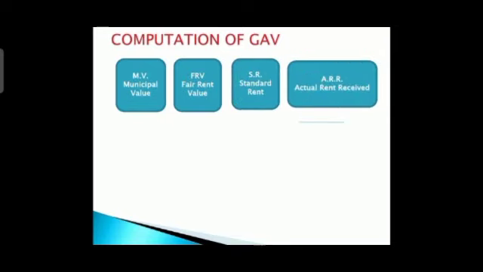Here are the 4 things: municipal value, fair rent, standard rent, and actual rent, that is actual rent received. These are the 4 things which we are going to consider while calculating GAV. Now first of all, we'll understand the meaning of these 4 terms.